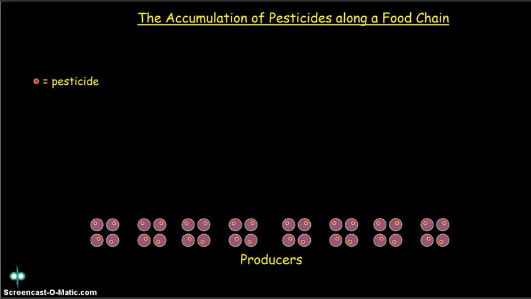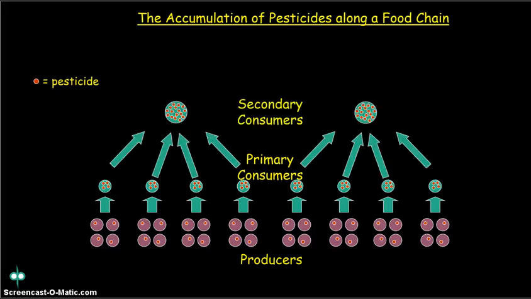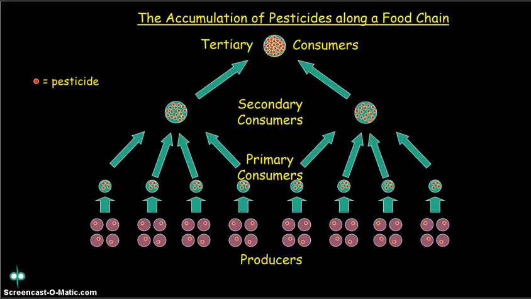The pesticide is applied and taken on board by producers. These producers are eaten by primary consumers, and as you can see, the level of pesticide builds up in the bodies of the primary consumers. This process continues up until the tertiary consumers have consumed so much pesticide it can reach toxic or even lethal levels.